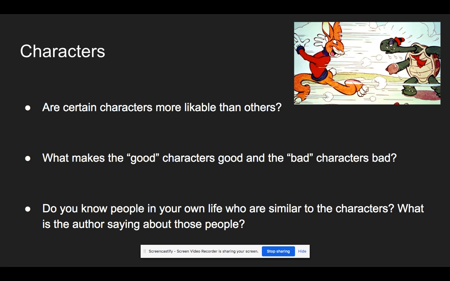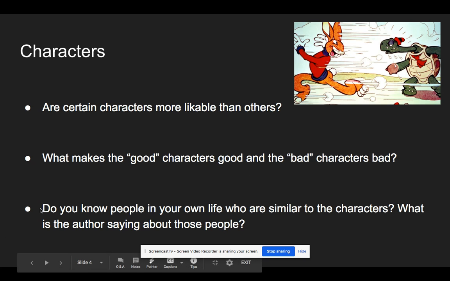And he even takes a nap during the race just to make the tortoise feel even worse about being slow. So the hare is mean and he's boastful. When you are boastful, it means you tell people that you are better than them. So the hare is boastful and he is mean. And that's what makes us not like him as much.